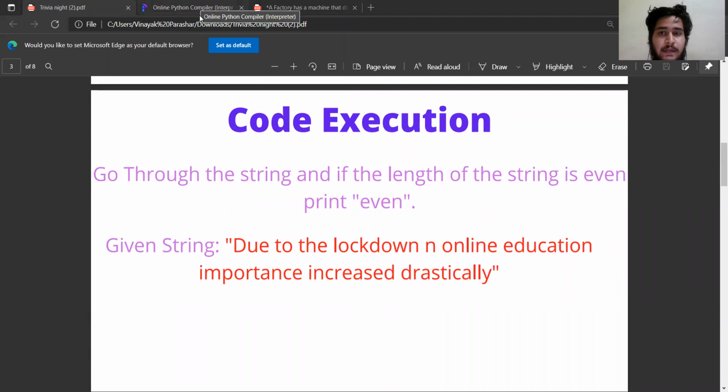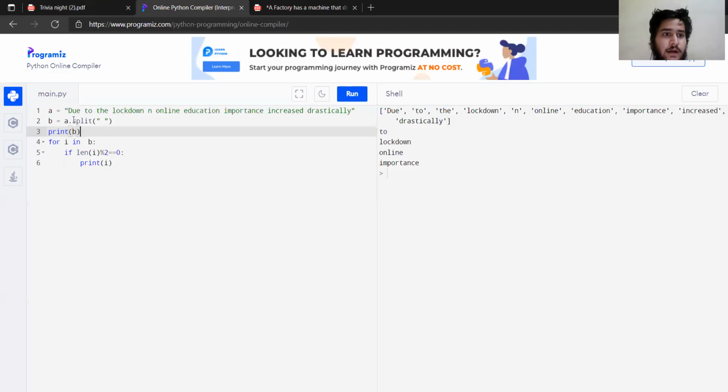If I come to the online Python compiler, I have used the code here. It's a pretty short code actually. I have used a is equal to the statement that was given to me, and then I am using a split function here, with a space between these two quotes. Why am I using a space? So that I can get all the words in the sentence in an array, separated by spaces. Wherever a space is there, one word will be separated by commas into an array.